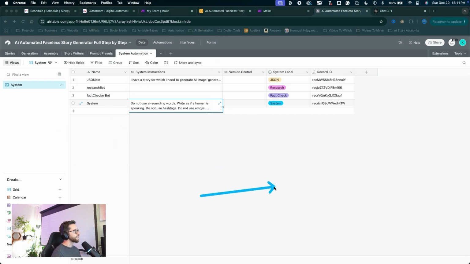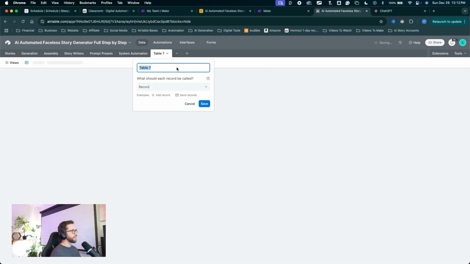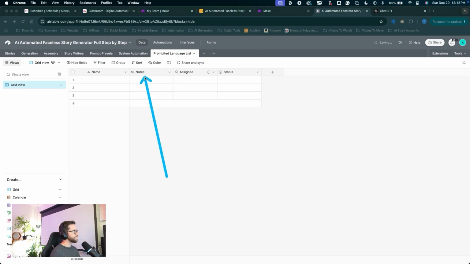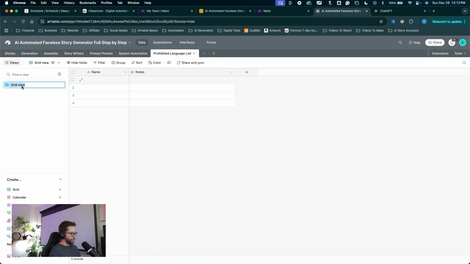We are done with the system automation table. Let's move on to the next table. Click the plus to create a new table. Start from scratch. We'll name this table Prohibited Language List. Click Save. Delete out these 2 last fields here. We're actually going to leave the notes field. Delete these 2 fields. Let's name the grid view phrases.